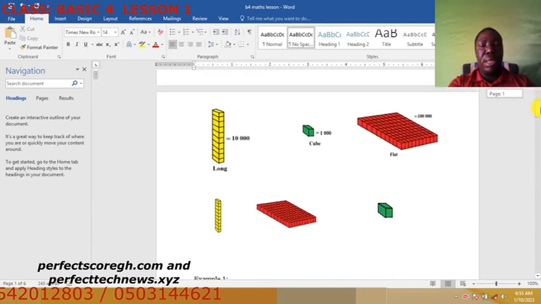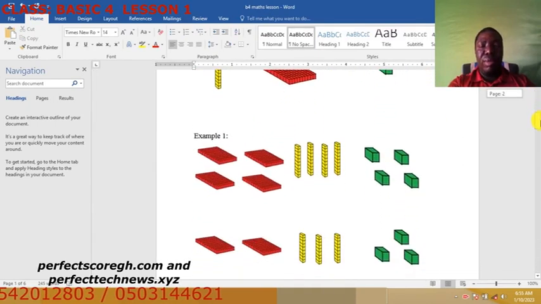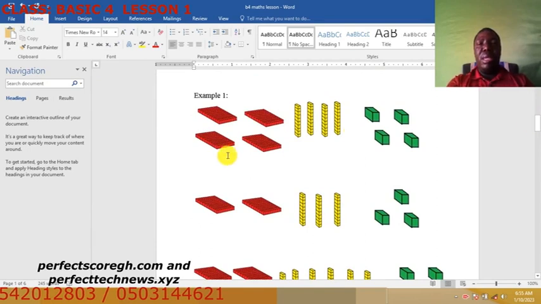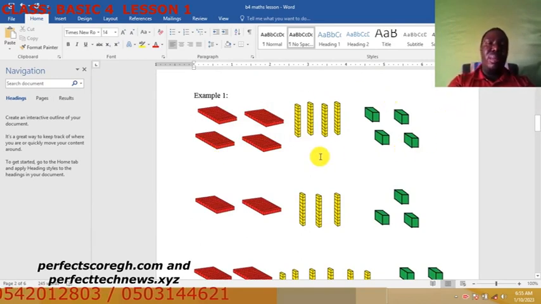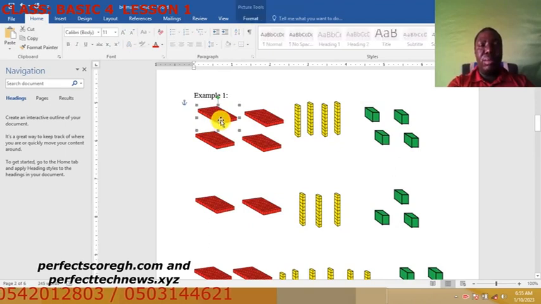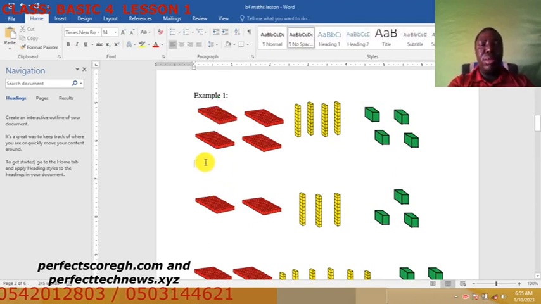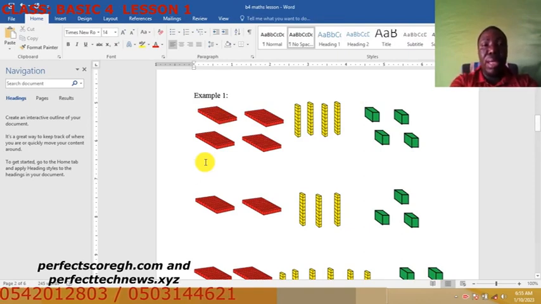Sorry. So now let's move on to the first example. Example 1. What number is represented by this multi-base material? Now we realize that this is equal to 100, right? This is 100. So 100, how many? This is 1000, right? Yes, 1000. So how many 1000 do we have?